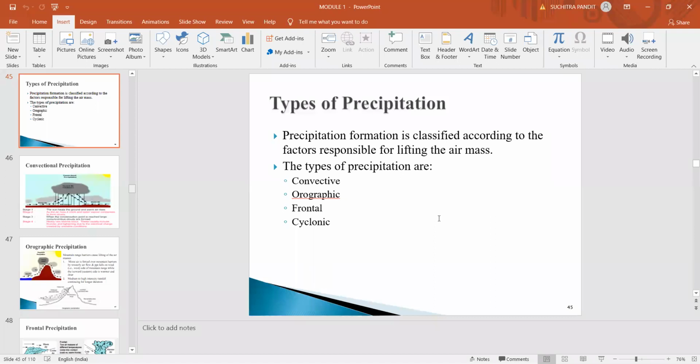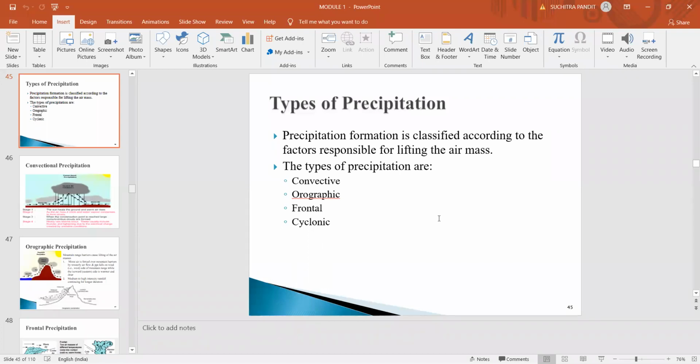Whenever there is a conflict between these two air masses, such precipitation is known as frontal precipitation.